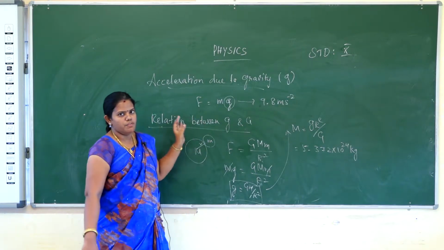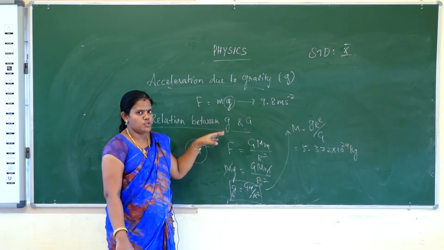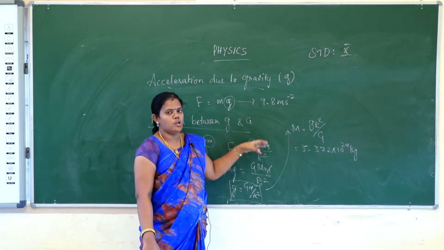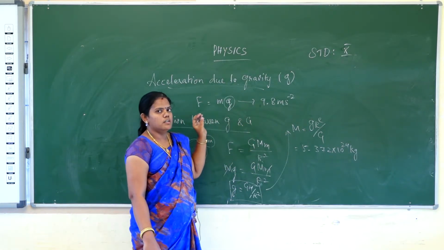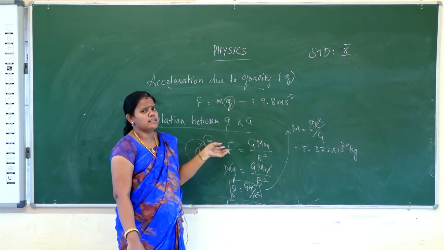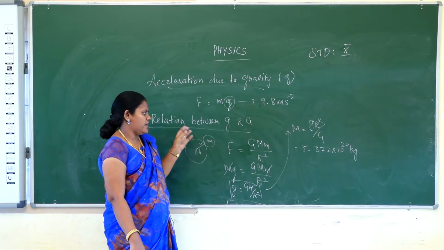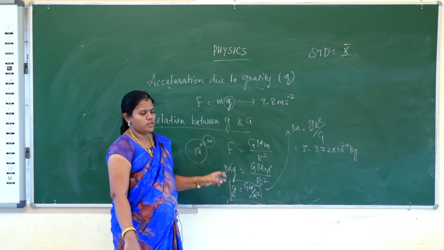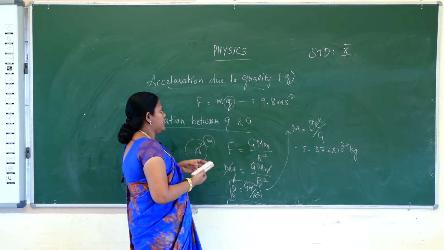So that is the relation between G and g. That is a 4-mark question also. You have to learn the relation between G and g thoroughly, and then you can easily understand the other concepts, the acceleration due to gravity values. Okay? Then go for the next one.